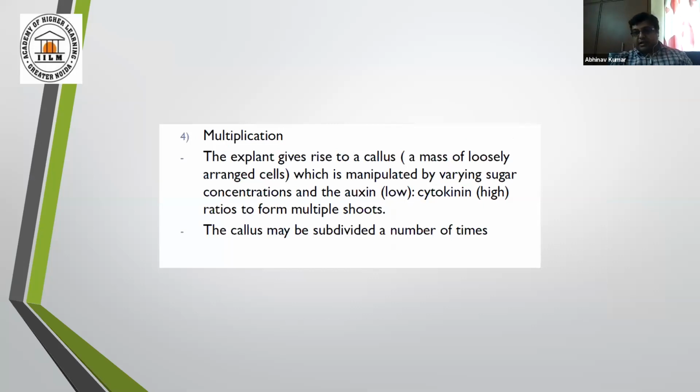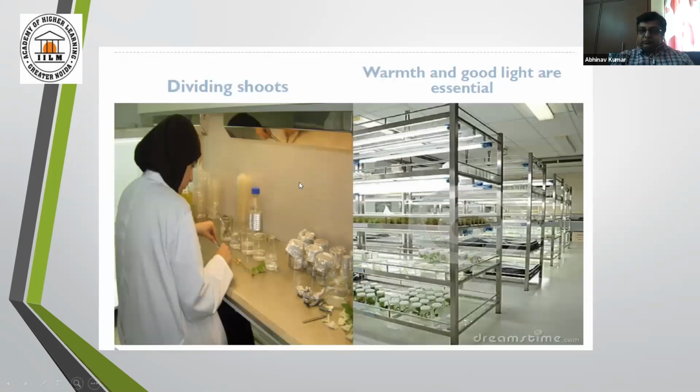You know, callus has been quoted by me and Nitin sir several times. This is a mass of loosely arranged cells which is manipulated by varying sugar concentration and growth regulators to form multiple shoots. This callus may be subdivided a number of times. So these are dividing shoots.